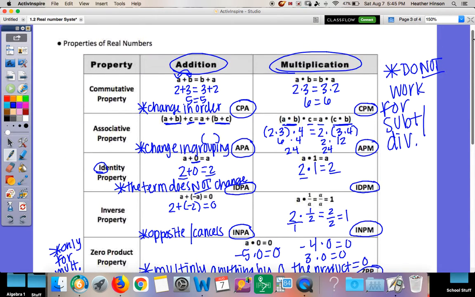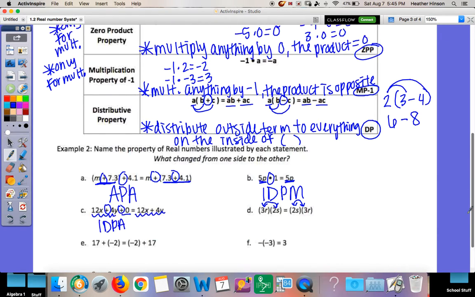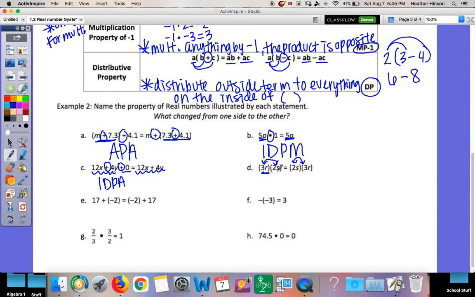But when we look at associative with those parentheses, what's inside your parenthesis changes completely. A is no longer in there when I go to the other side. On this problem, what's inside my parentheses is still the same. I still have 2S, I still have 3R. They just flipped backward. So that's commutative property, and this is multiplication.